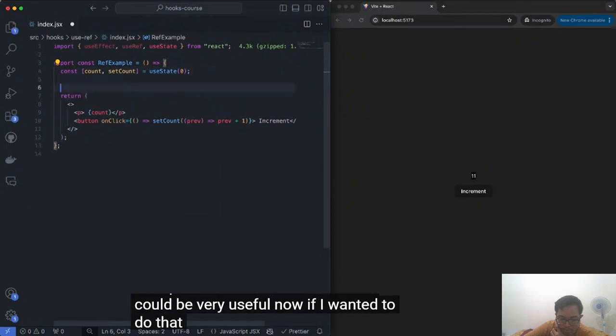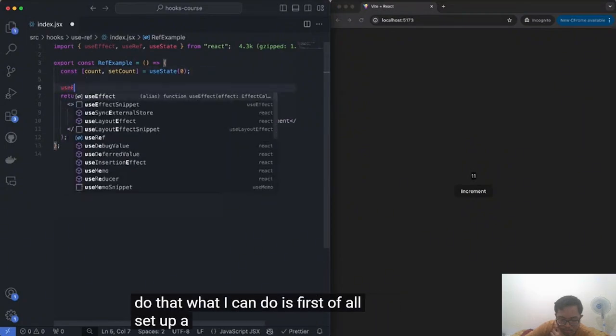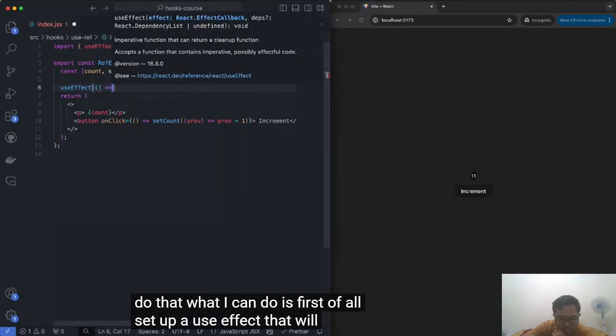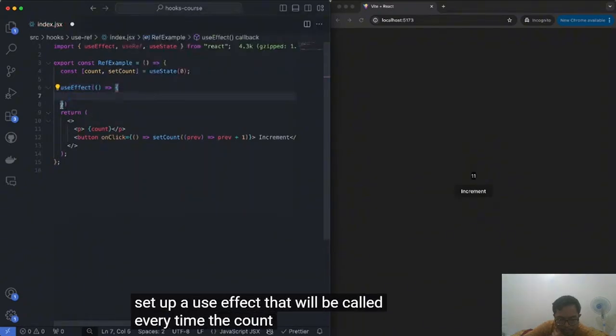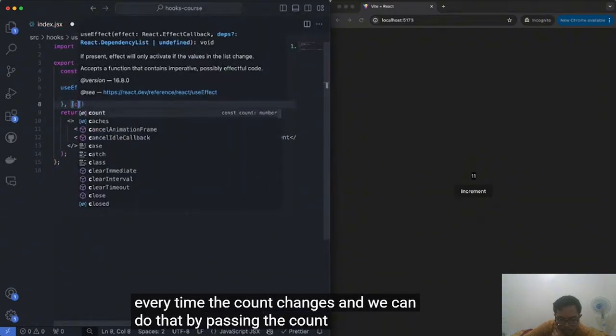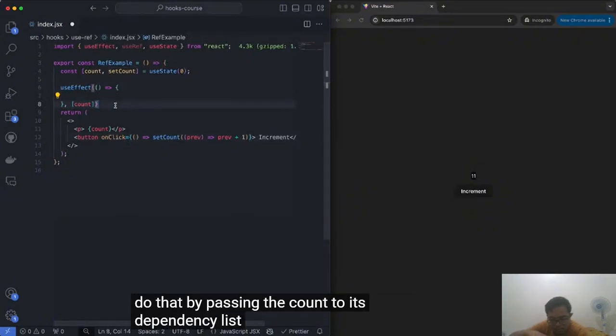Now, if I wanted to do that, what I can do is, first of all, set up a useEffect that will be called every time the count changes. And we can do that by passing the count to its dependency list.